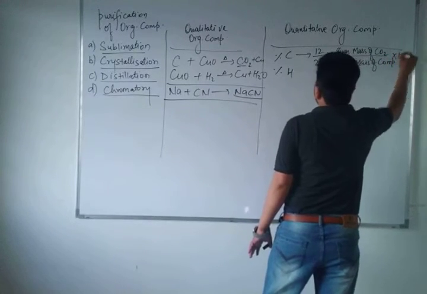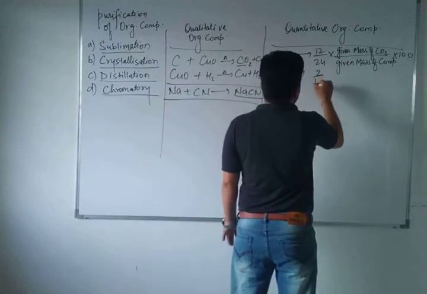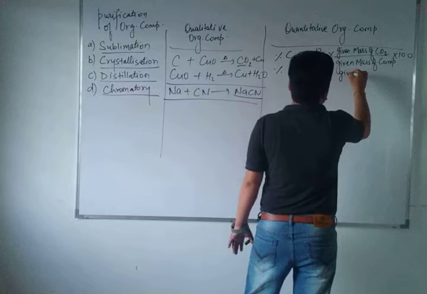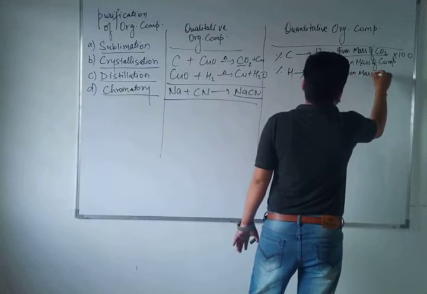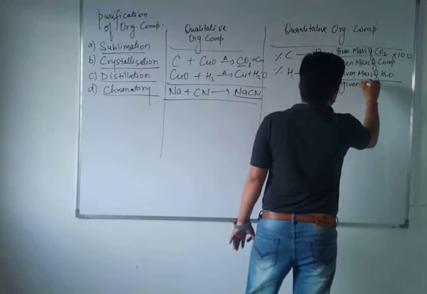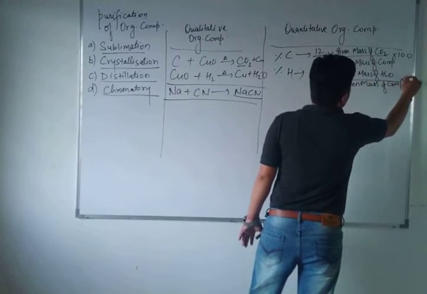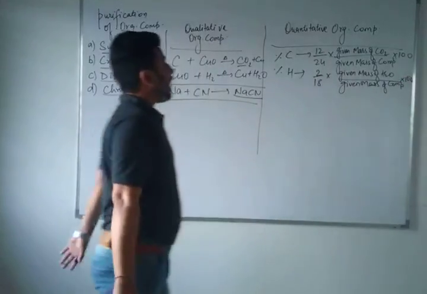If we talk about hydrogen, percentage of hydrogen is 2 by 18 into the given mass of water upon the given mass of organic compound, into 100, right?